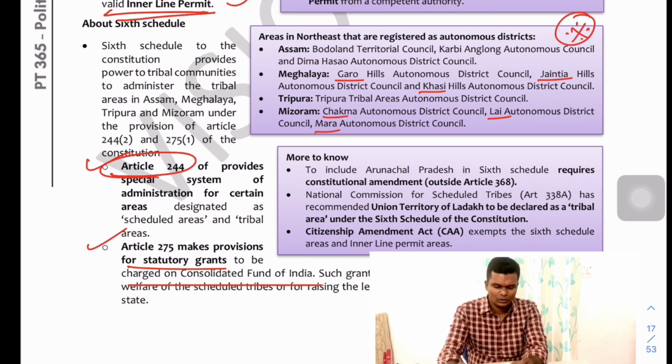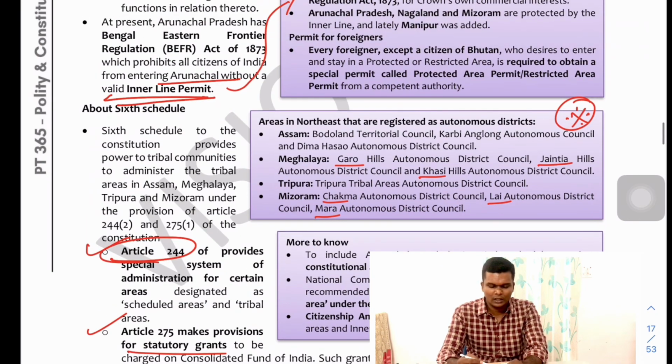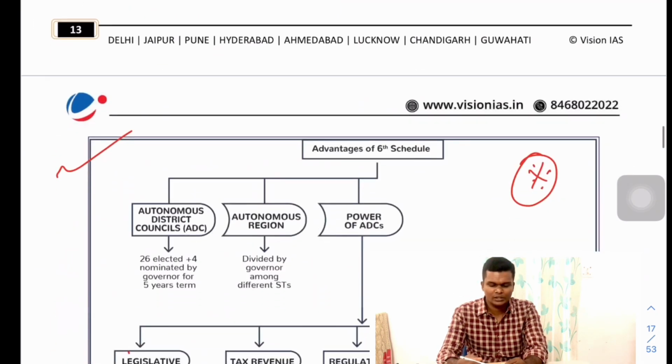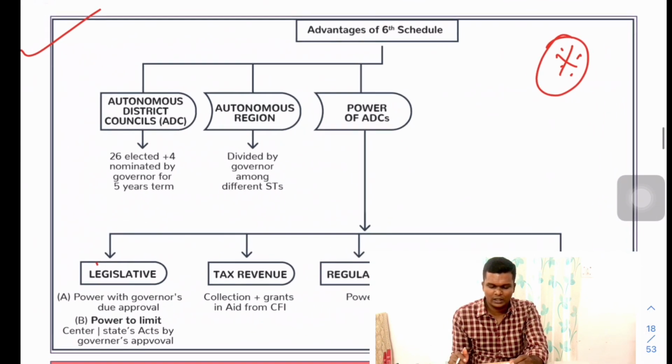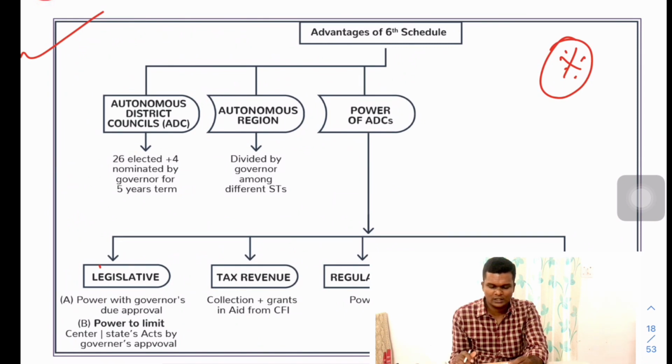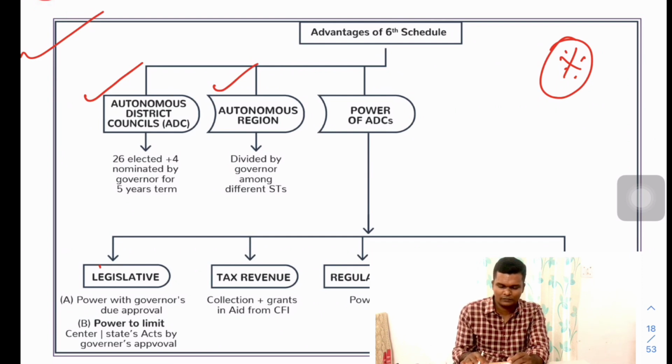Article 244 provides a special system of administration for certain areas designated as scheduled areas or tribal areas. You have to know that there are certain areas regarded as special or autonomous district regions, as shown in the figure here.